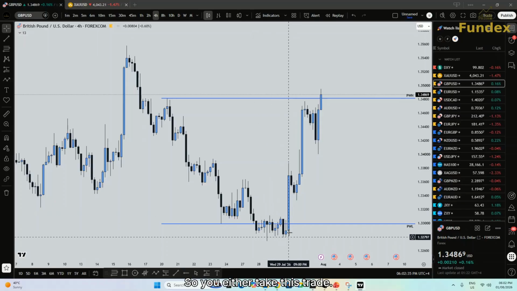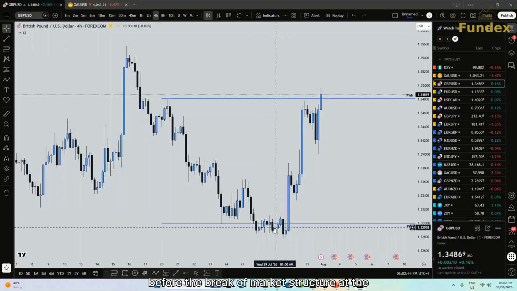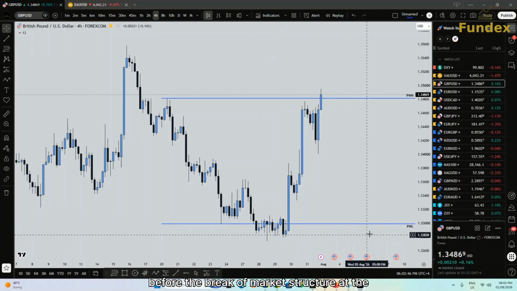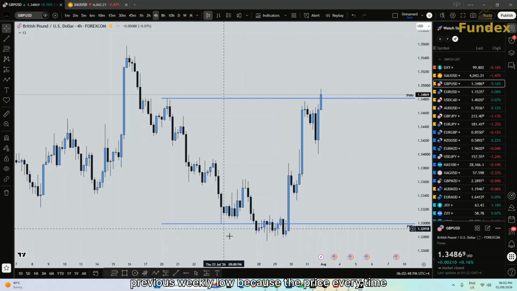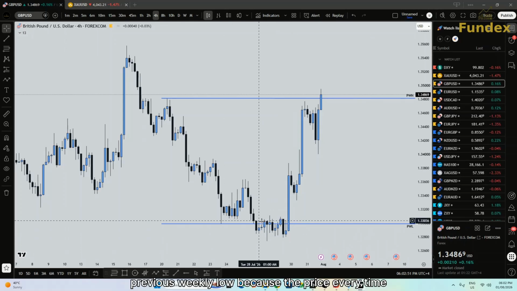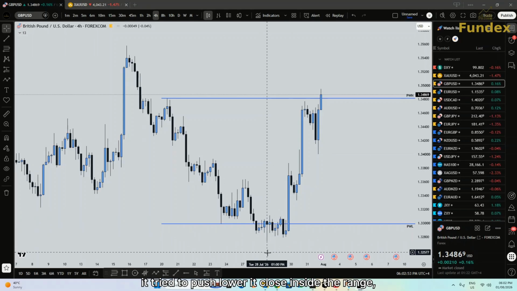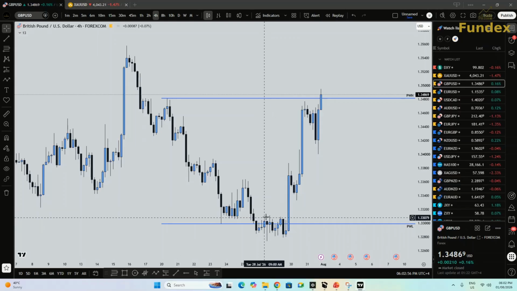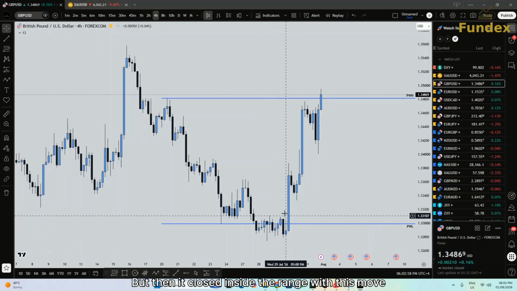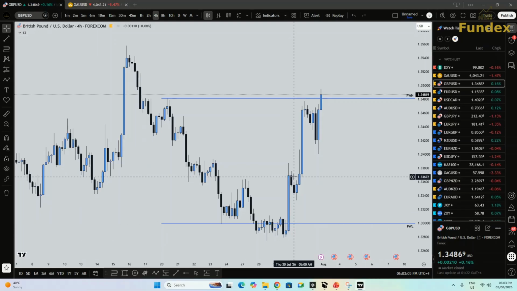You either take this trade before the break of market structure at the previous weekly low, because every time the price tried to push lower, it closed inside the range. Tried to push lower, but then it closed inside the range. With this move, it again came back, rebalanced the fair value gap which was created, and then it pushed.